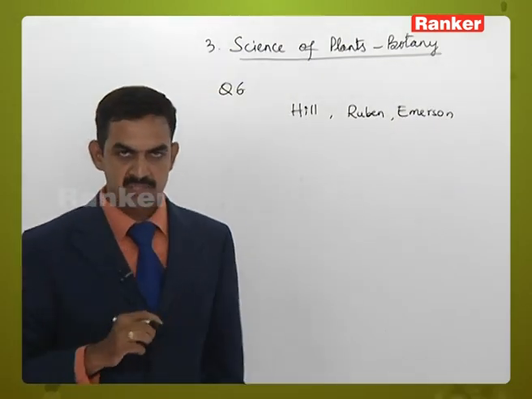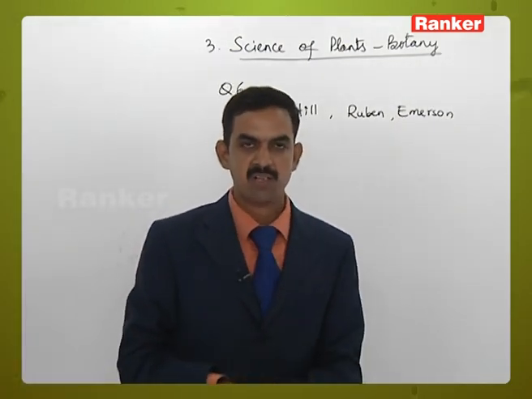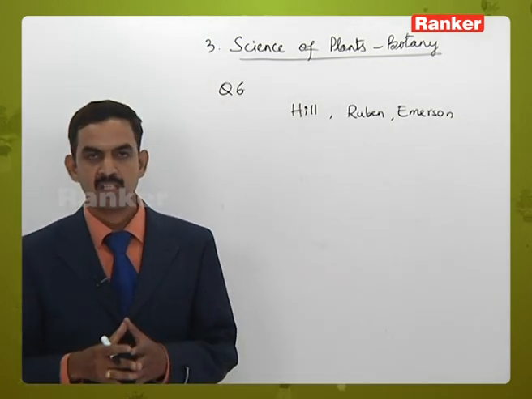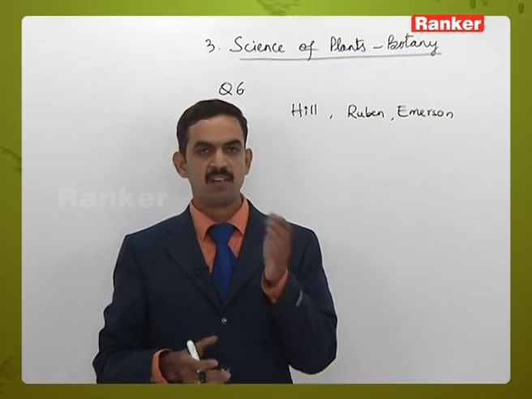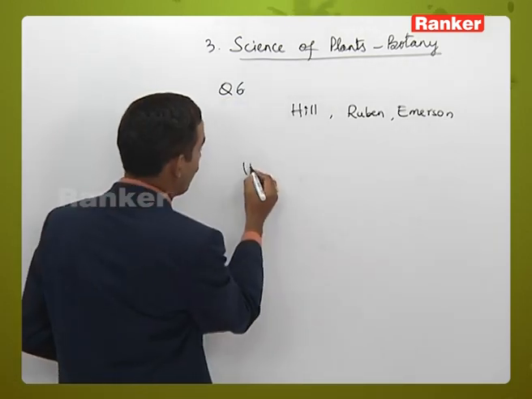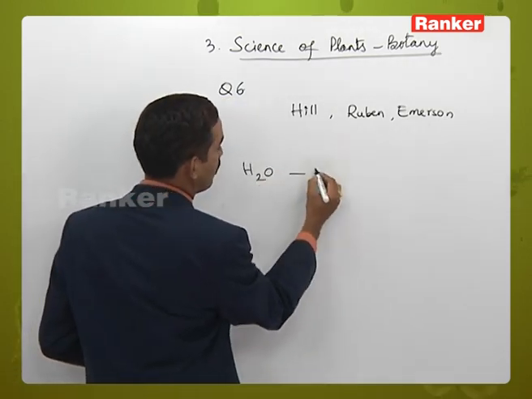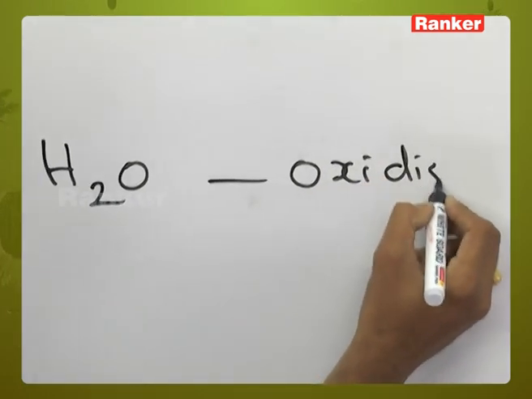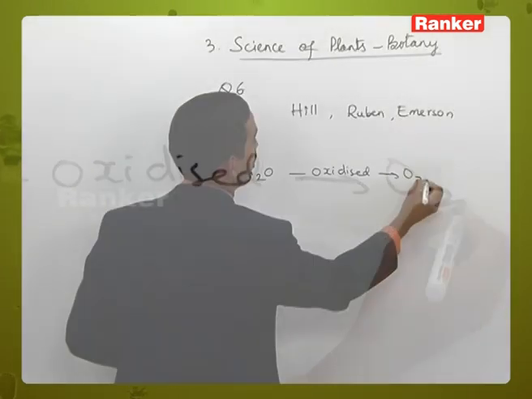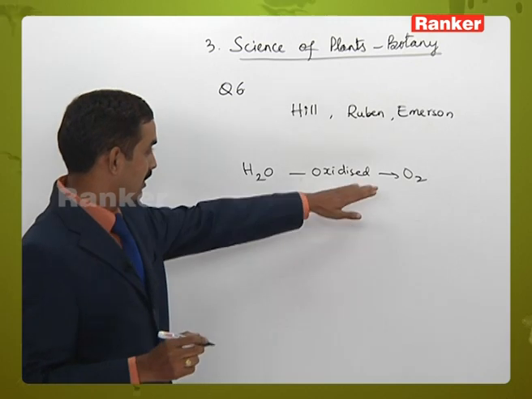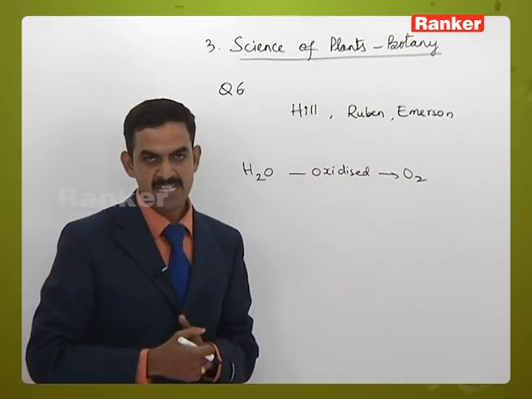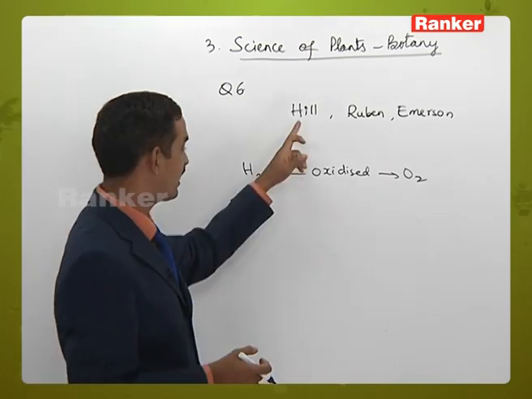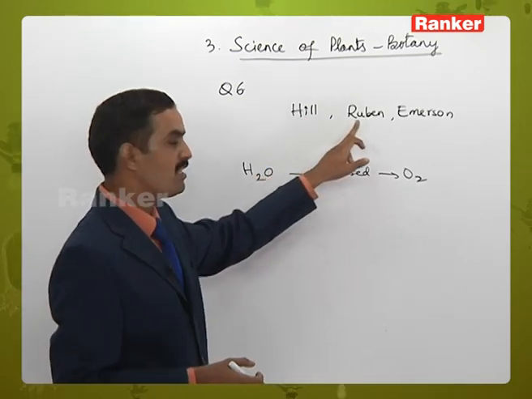During photosynthesis, two steps are there. The first step is called light reaction and the second step is called carbon dioxide fixation. In the first step, we know that water is oxidized to release oxygen, and that water is the source of oxygen released during photosynthesis was explained by Hill and Rubin.